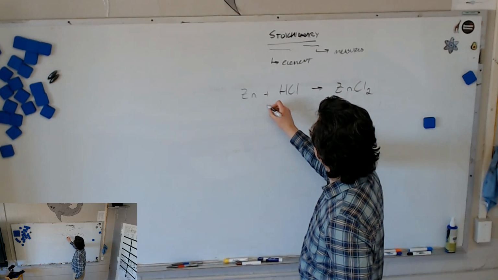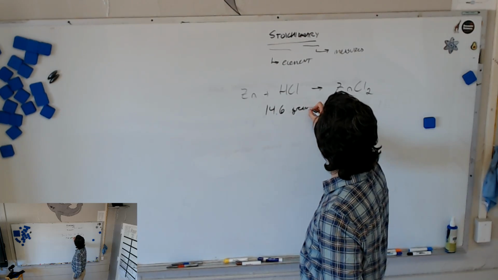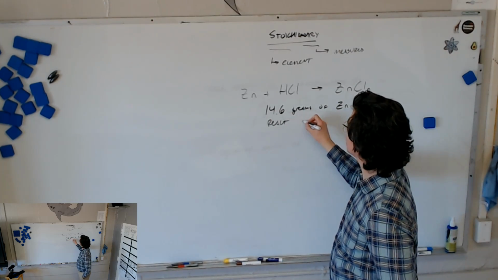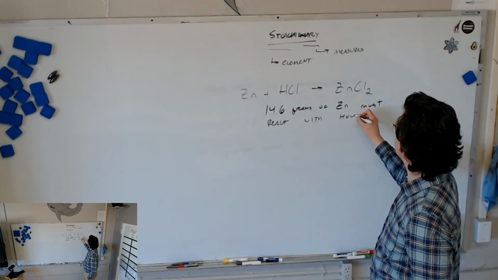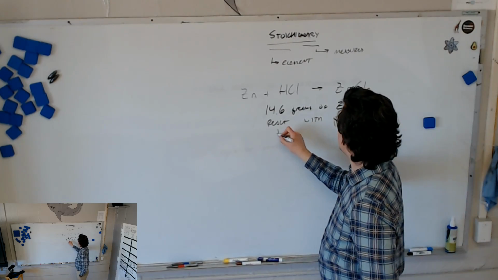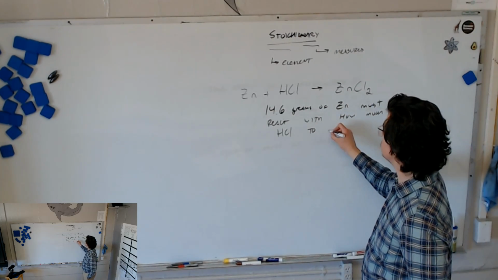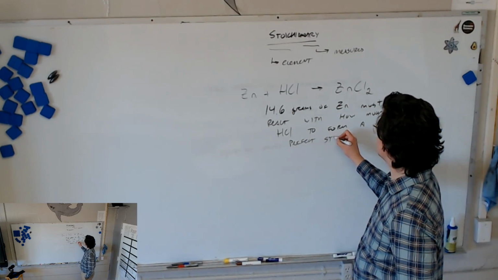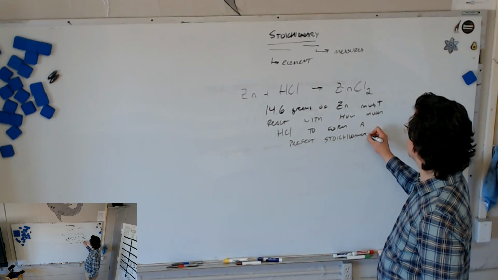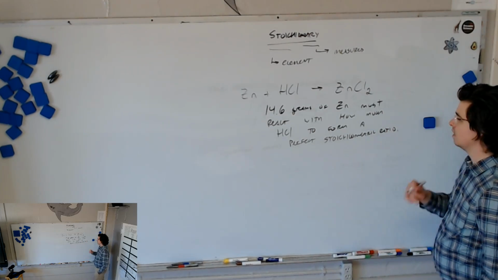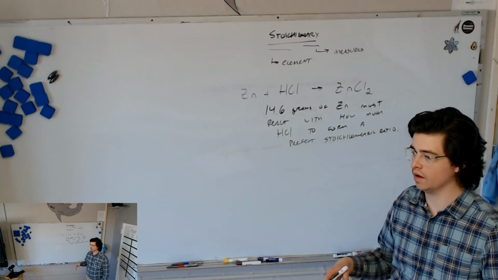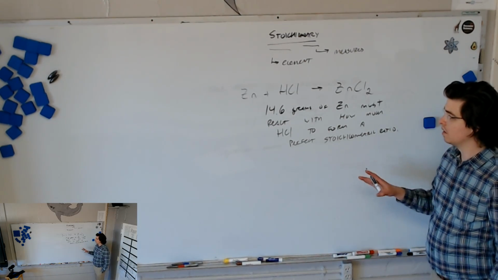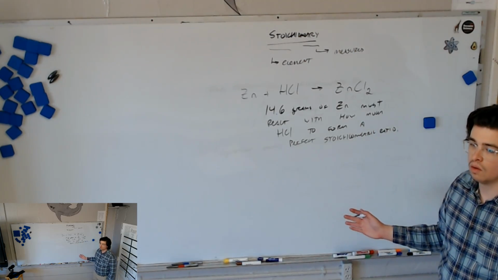Let's say we have 14.6 grams of zinc that must react with how much HCl to form a perfect stoichiometric ratio. So all this is just to make it actually correct. We'll talk about limiting reactants, excess reactants, and perfect stoichiometry later. But for now, it's enough that we have this question to get a given and a find.